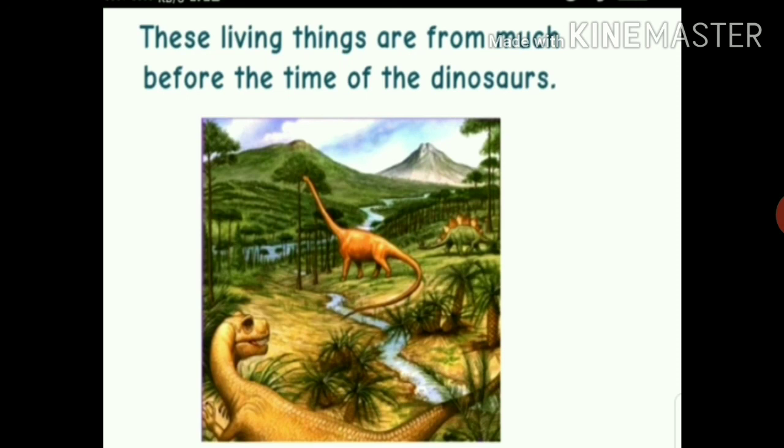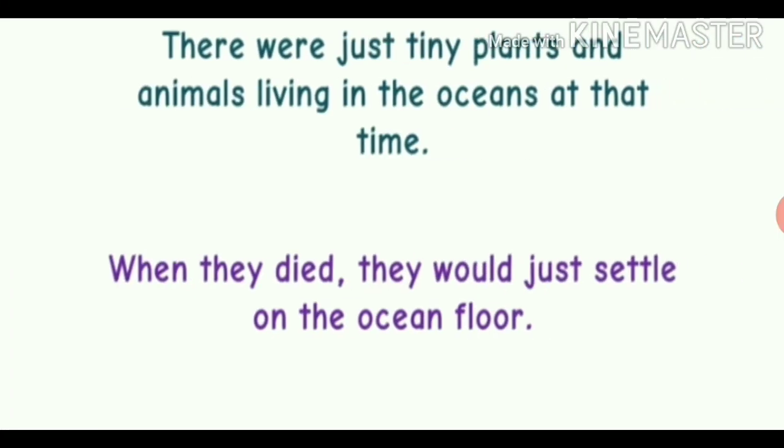Now, students, do you know that these living things are from much before the time of the dinosaurs? There were just tiny plants and animals living in the oceans at that time. When they died, they would just settle on the ocean floor.